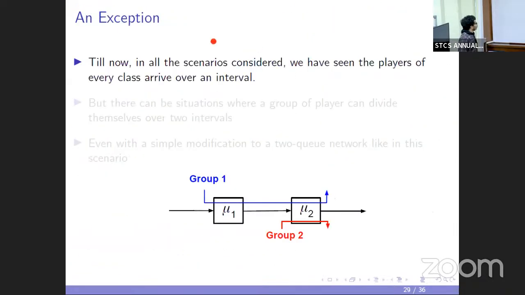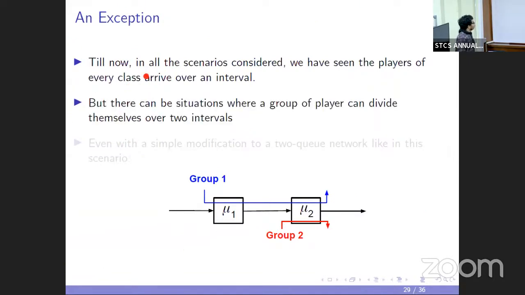So one might expect that such a statement is generally true, but there is a situation where a group of players can divide their arrival over two disjoint intervals, even with a simple modification to a 2Q network like this.